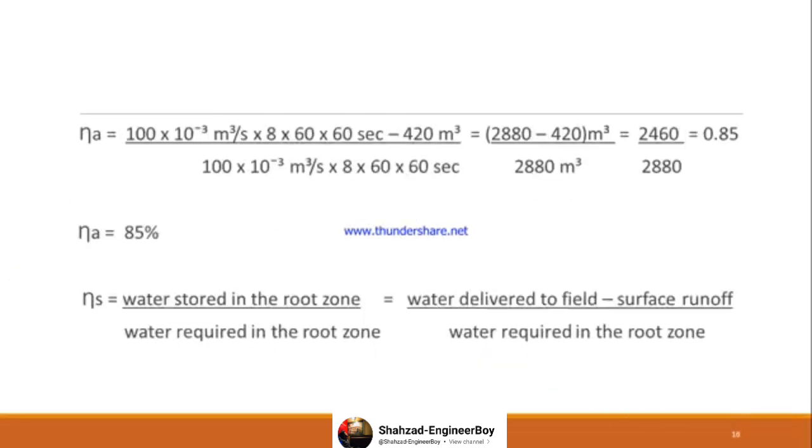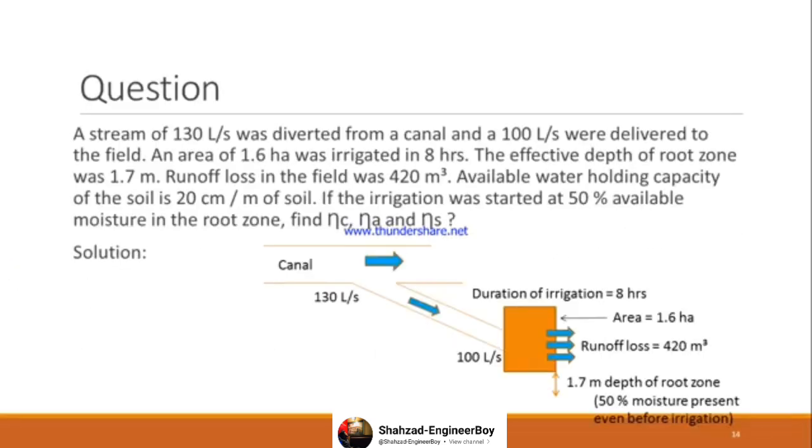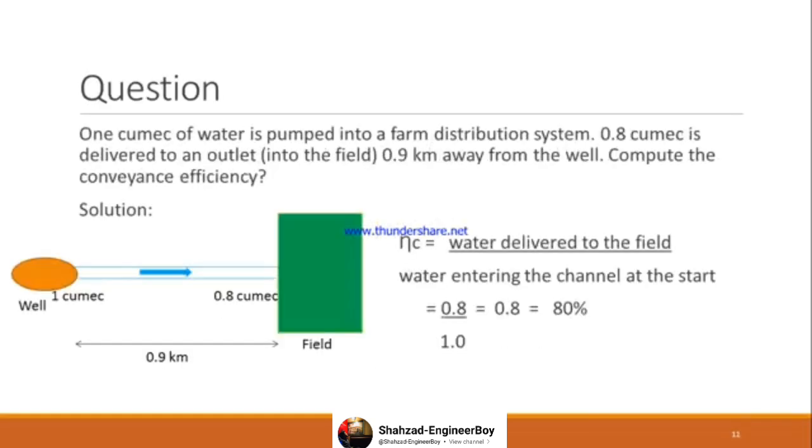Let's discuss these questions. Question number 1: 1 cubic of water is pumped into a farm distribution system. 0.8 cubic is delivered to an outlet, to the field, which is 0.9 kilometers away. So 0.9 kilometers is a big distance. Compute the conveyance efficiency.